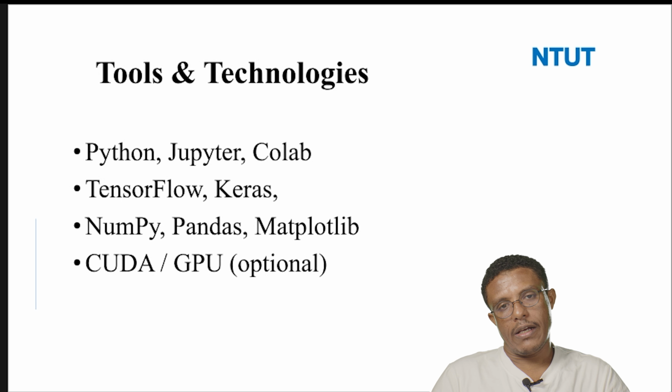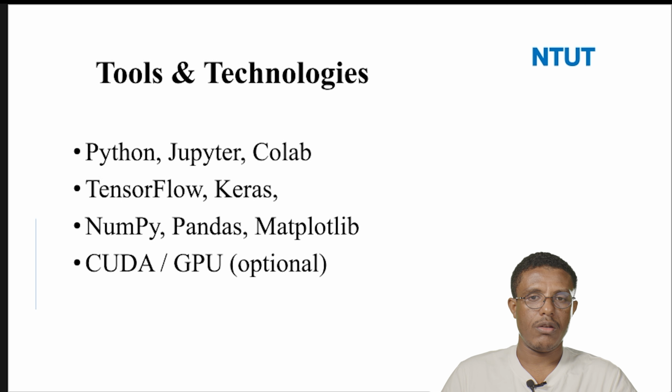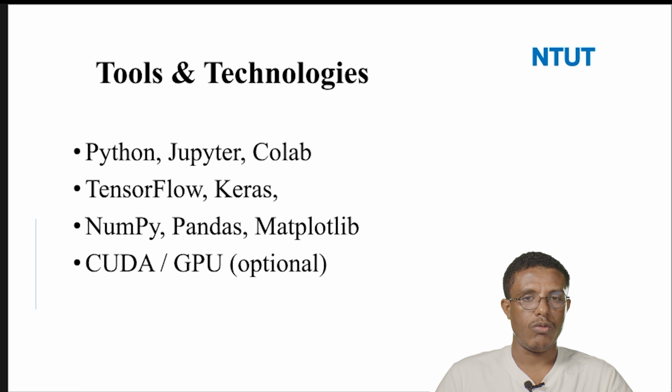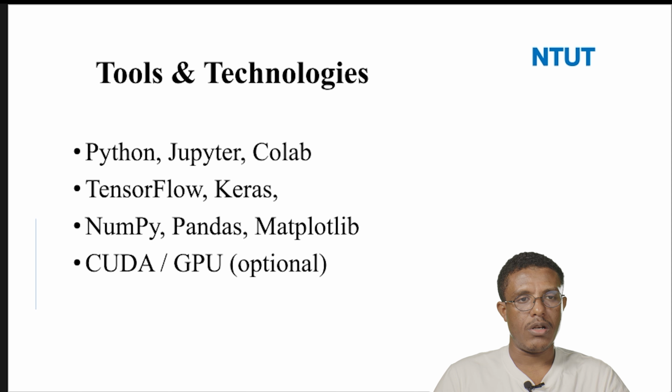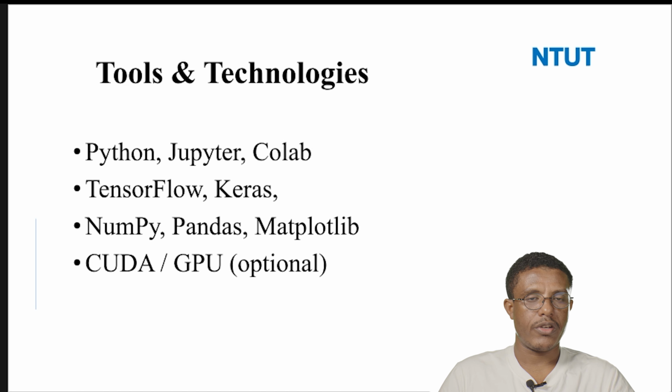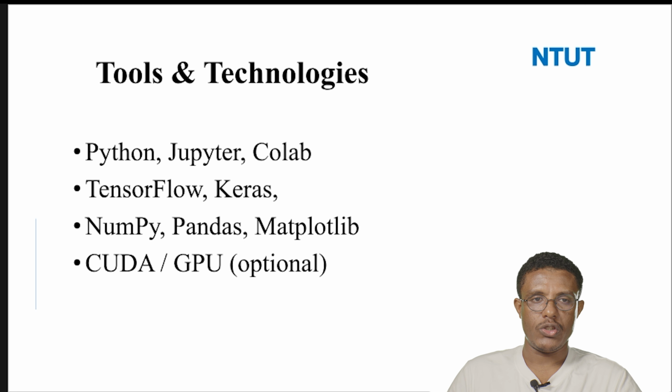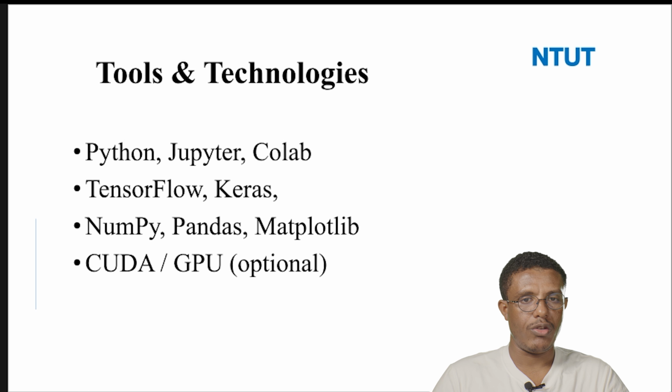For this course we use different tools and technologies. The programming language will be Python, because Python is a simple programming language that everyone throughout the world can use. Python has different libraries, so there is no need to write the code from scratch. You can use libraries, which is easy compared to other programming languages. To write this Python program, we can use Jupyter or Google Colab, as an option.